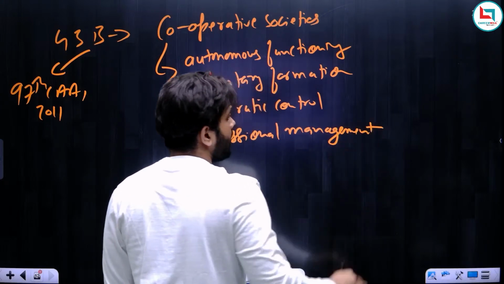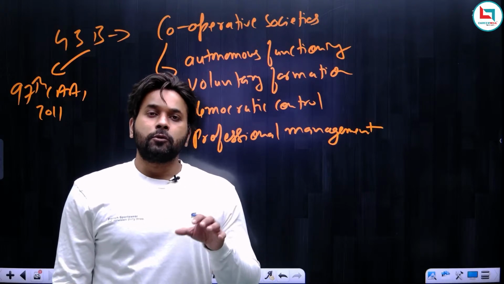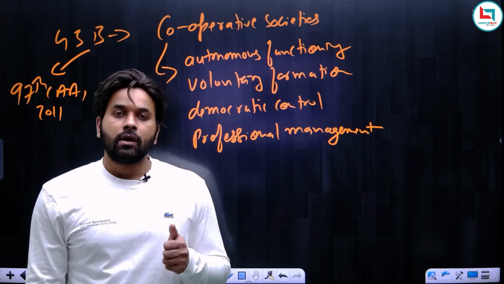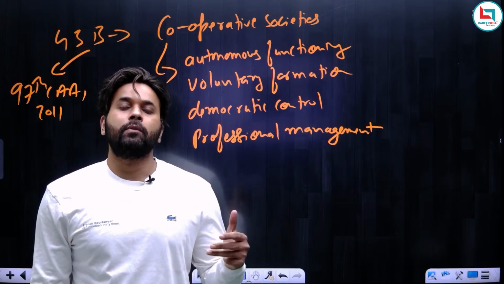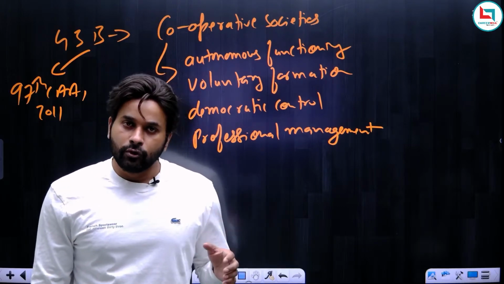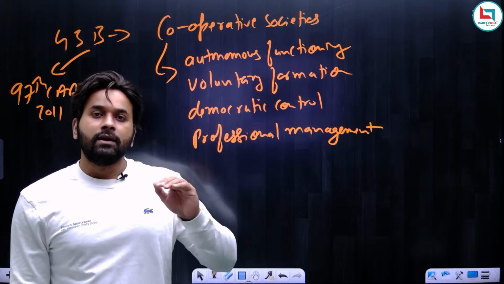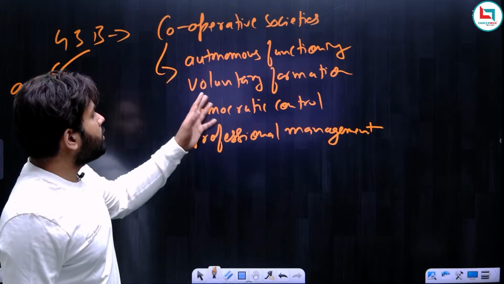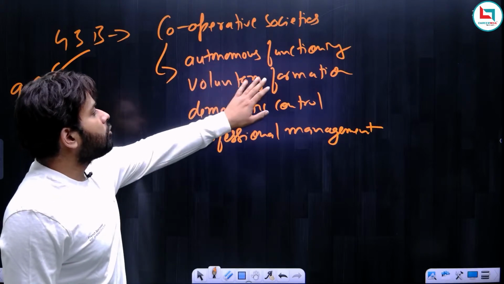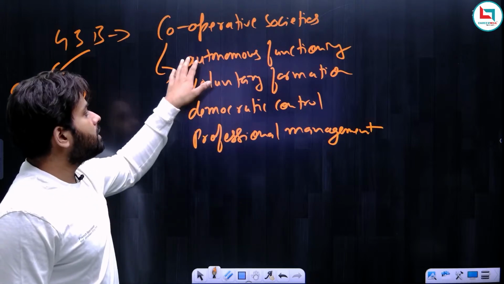So remember, Article 43B says that there should be voluntary formation, autonomous functioning, democratic control, and professional management of cooperative societies. So even if you do not remember all these things, you simply remember that Article 43B deals with cooperative societies. And if you really want to understand, you can simply write this article deals with formation, functioning, control, and management of cooperative society.